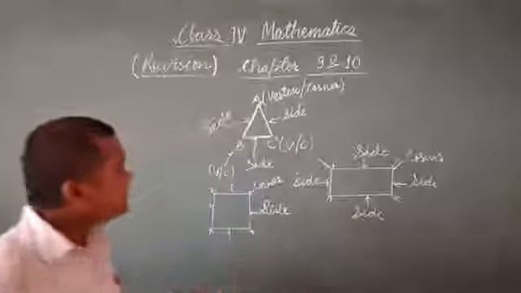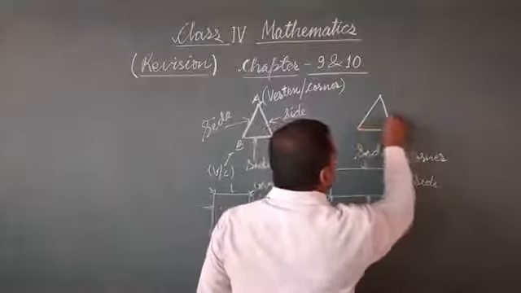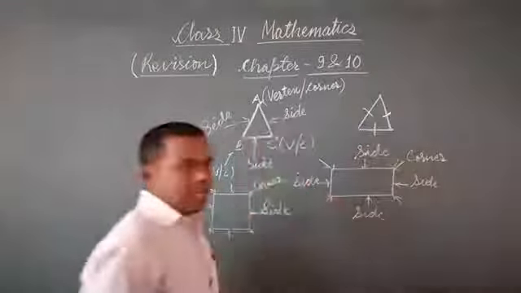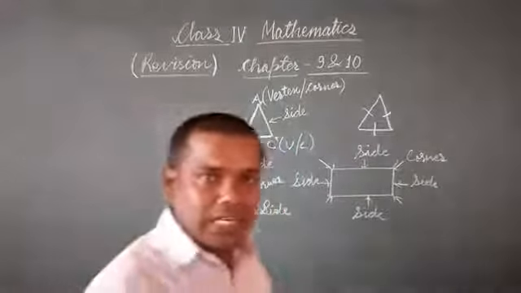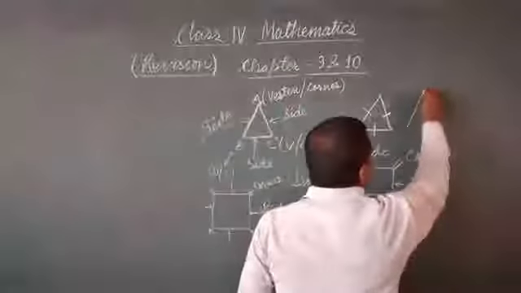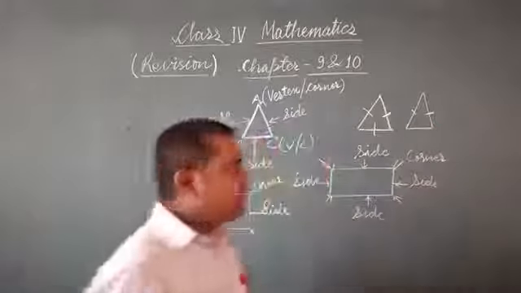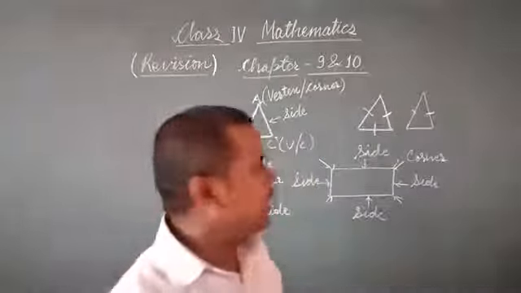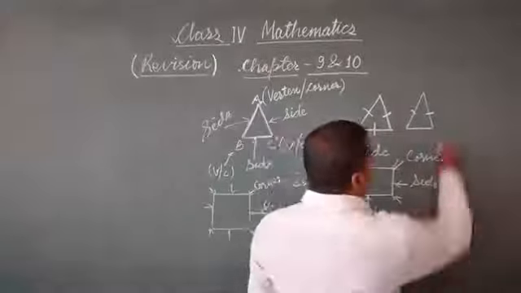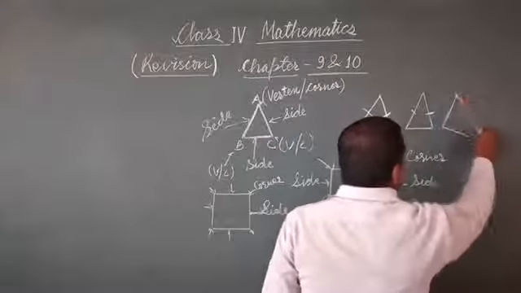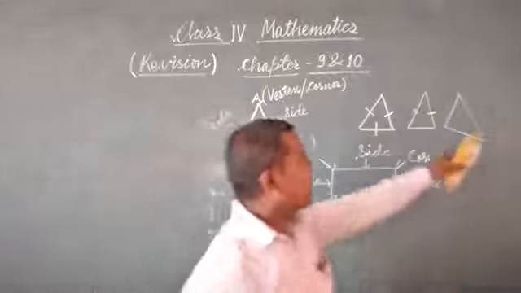So look at here. If I am having a triangle in which all sides are equal, it is called an equilateral triangle. A triangle in which only two sides are equal and this is not equal to the other two sides, this triangle is called isosceles triangle. And a triangle in which none of the sides is equal is called a scalene triangle.